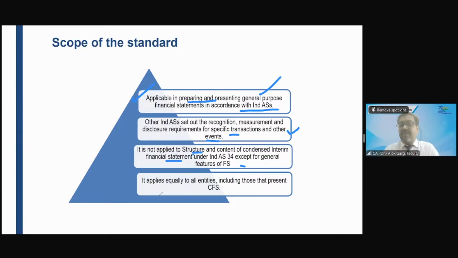This Ind AS 1 is equally applicable to all entities, including those entities which are presenting consolidated financial statements. So in consolidated financial statements, the balance sheet, P&L, statement of changes in equity, cash flow, and notes to accounts, Ind AS 1 is also applicable to the consolidated financial statements as well. Is that clear?